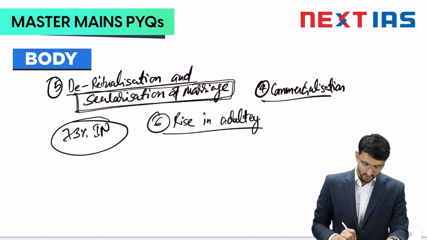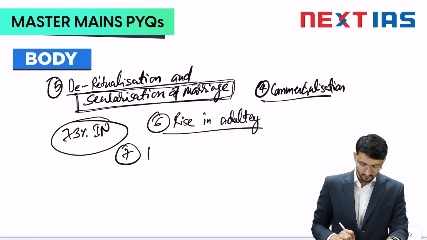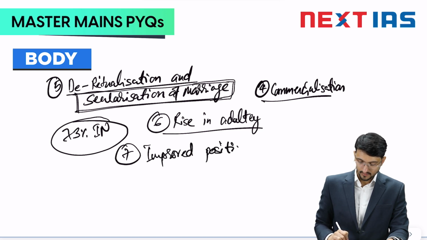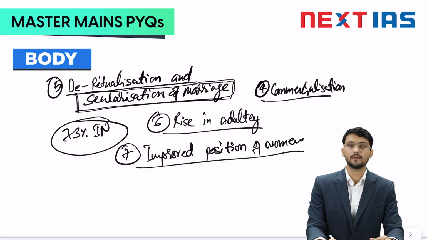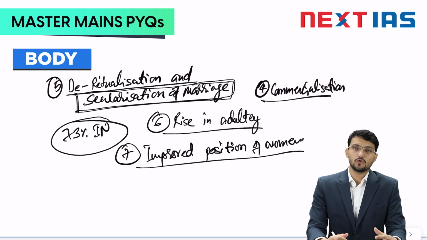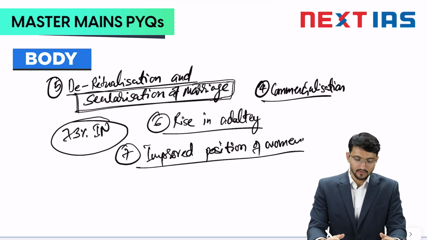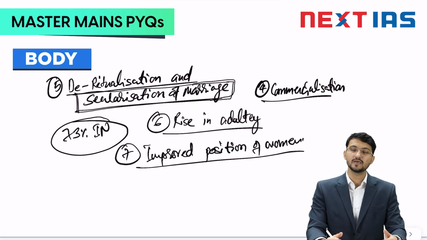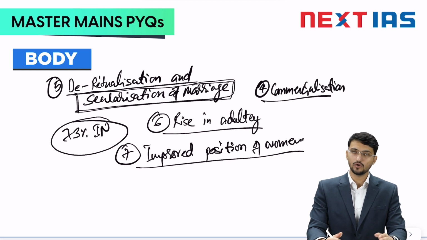Okay, what else can you discuss? You can discuss the improved position of women. This is also a good point. You can talk about women empowerment also, the feminist movement. What has happened in recent times is that women have gotten a chance to get educated. They have a chance to get a job, which makes them economically independent. Earlier, a girl child would be born and the only thing that would happen in her life was to get married.